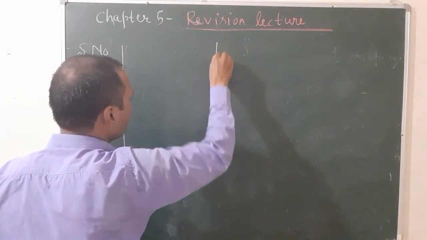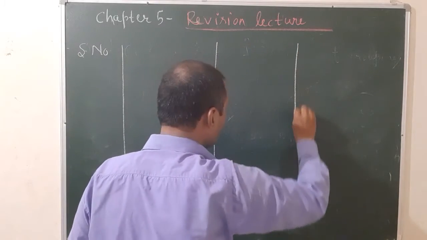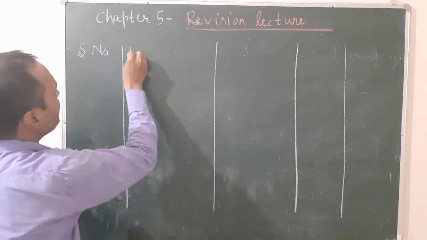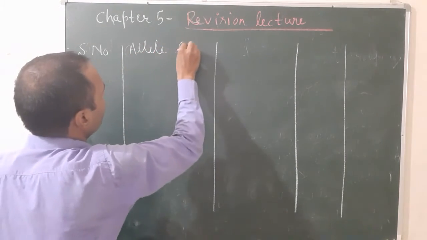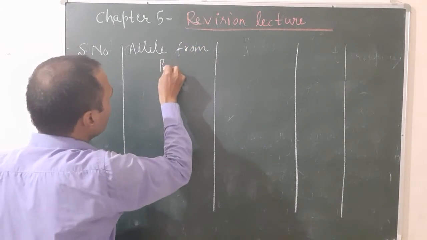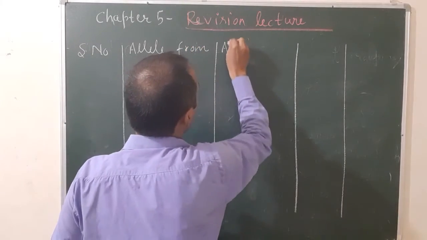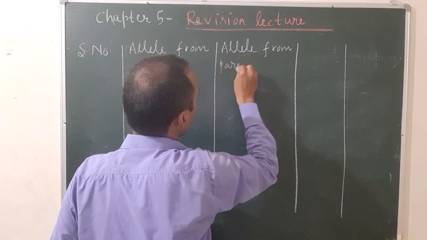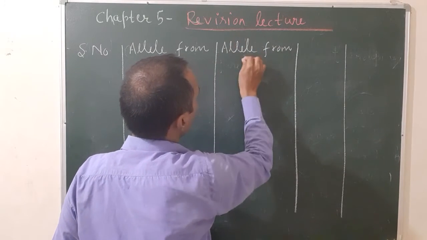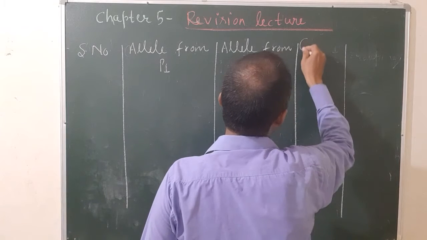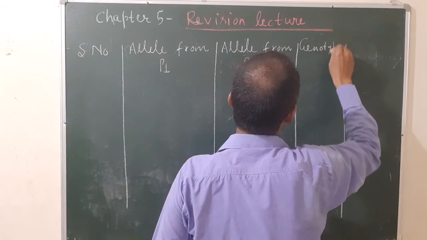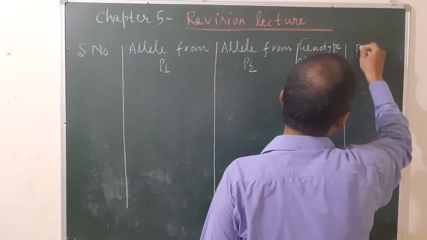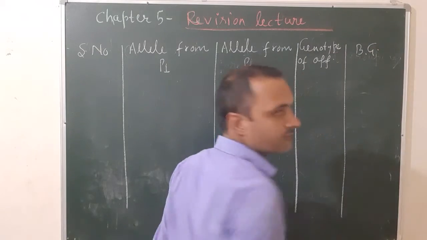Okay, here allele from parent A, here allele from parent B, here genotype, and here blood group. Allele from parent A means parent 1, P1. Again allele from parent 2, that means parent P2. And here genotype of the offspring, the progeny, and here blood group typing, what type of blood group.